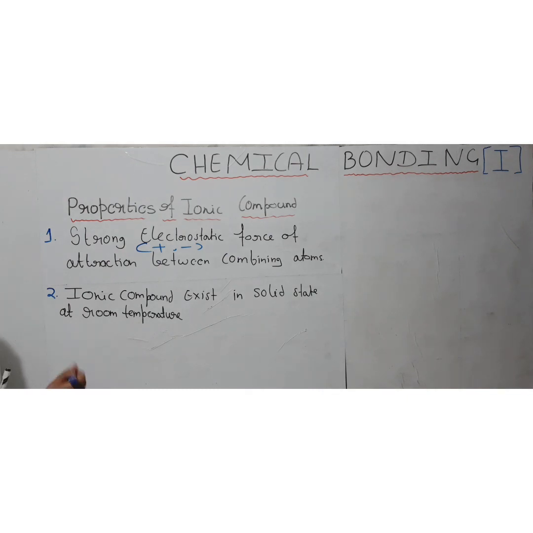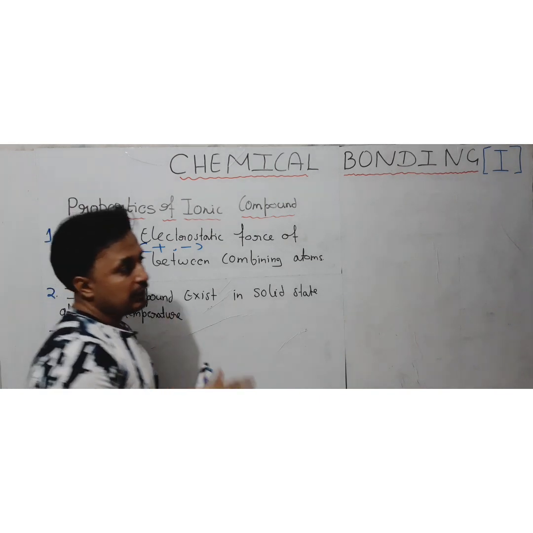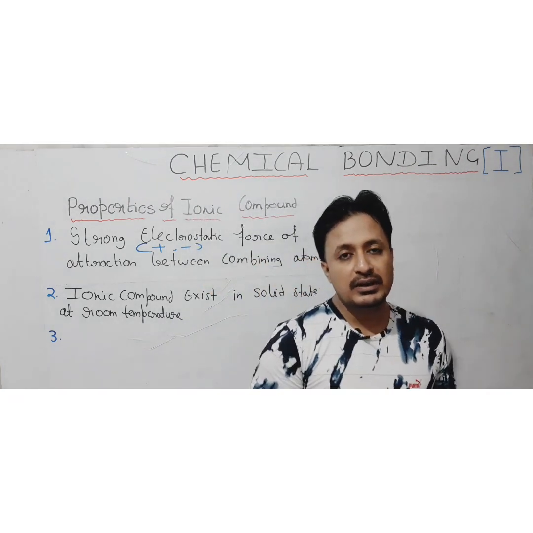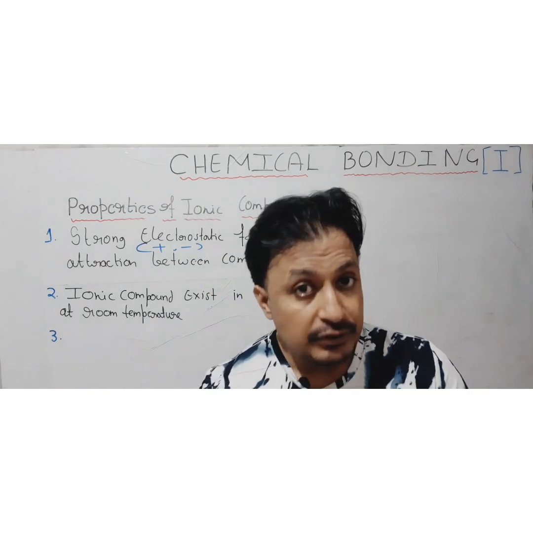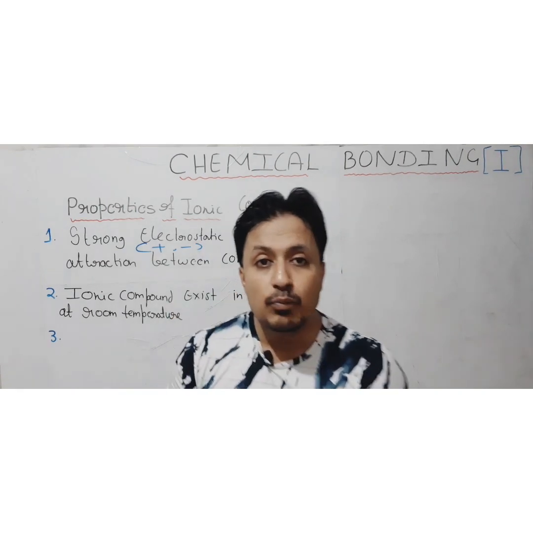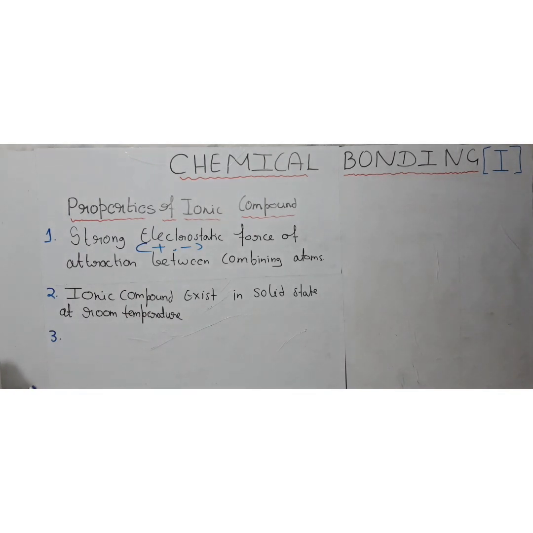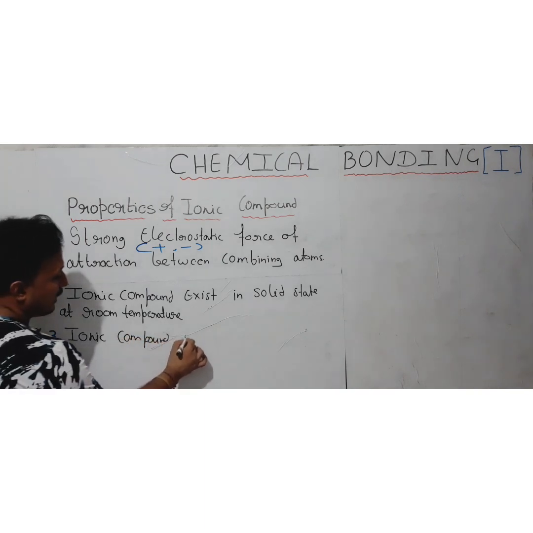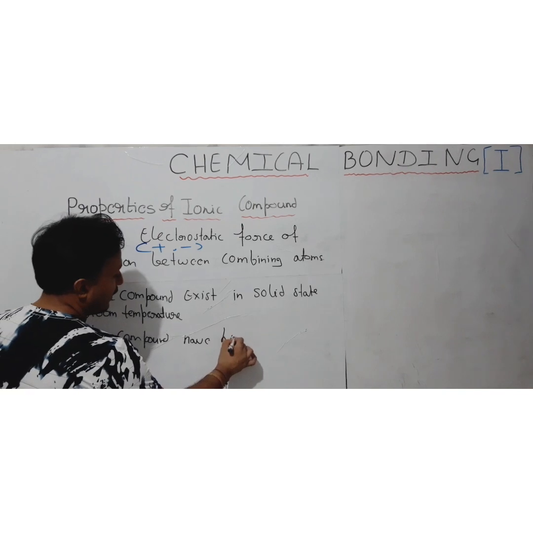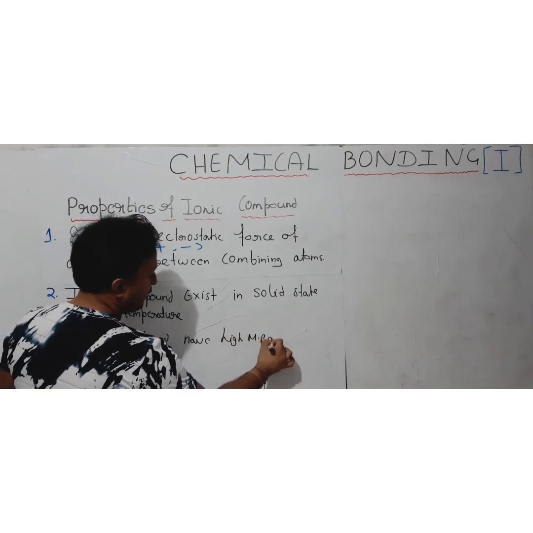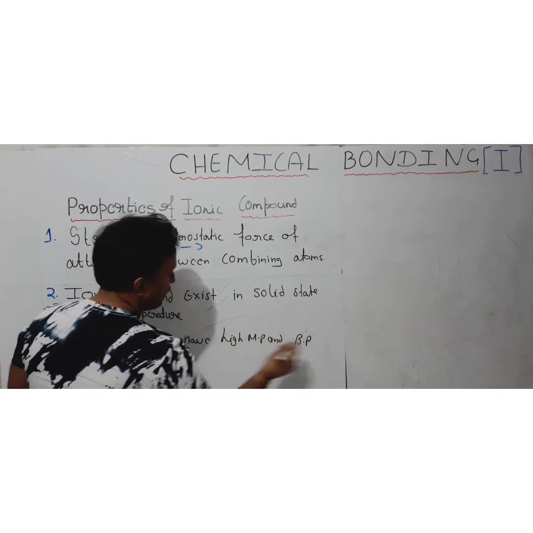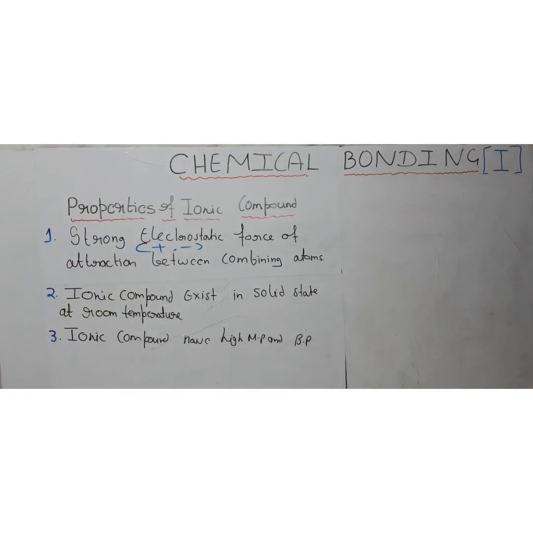Then the third point, which is related to the second point. As they are solid at room temperature, they must have a higher melting point and boiling point. The same is true of ionic compounds also. So ionic compounds have high melting point and boiling point. In short, I have written MP and BP, meaning melting point and boiling point.